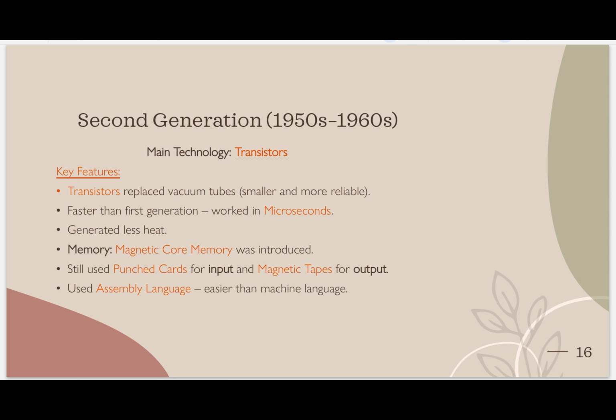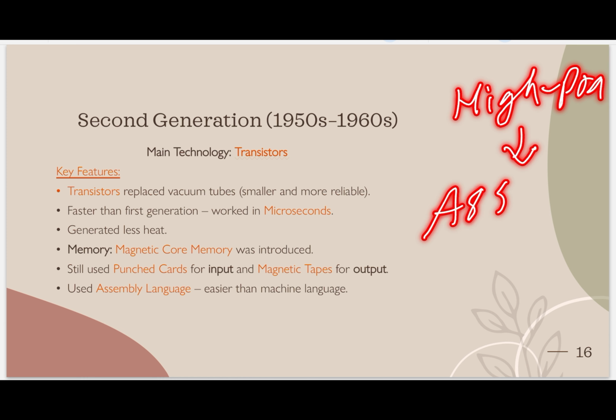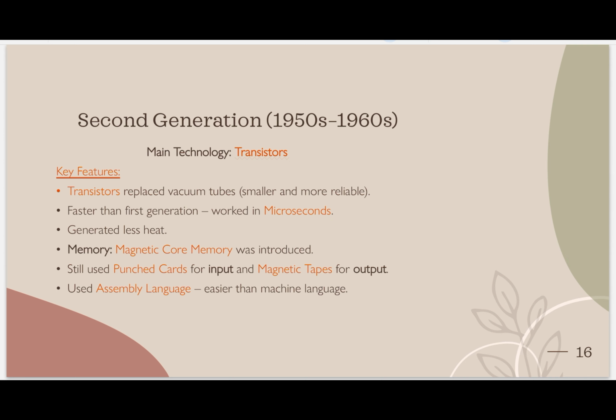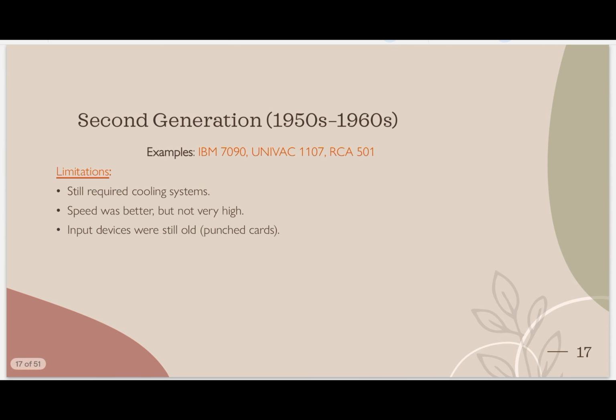And which language did they use now? They used assembly language, which is easier than machine language. You will get to know assembly language shortly when you learn Java. For example, Java is a high level programming language. The high level programming language is converted into assembly language, and then assembly language is converted into machine language, like this. So they used assembly language, which is easier than machine language.